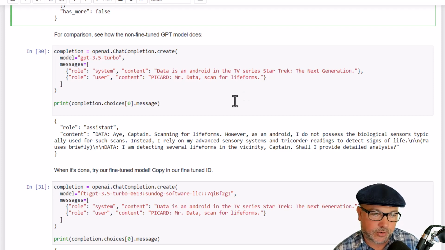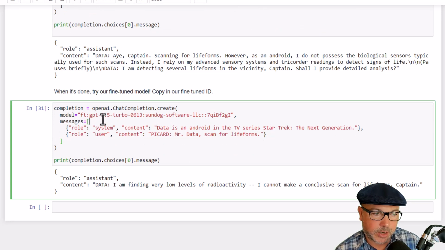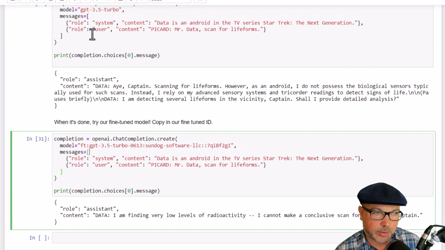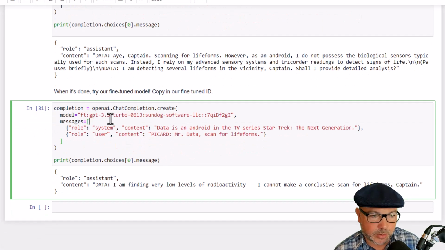Let's see how our fine-tuned model does instead. So here we're going to say the model is not just GPT 3.5 Turbo. It's going to be GPT 3.5 Turbo 0613 colon my specific fine-tuning job ID here.